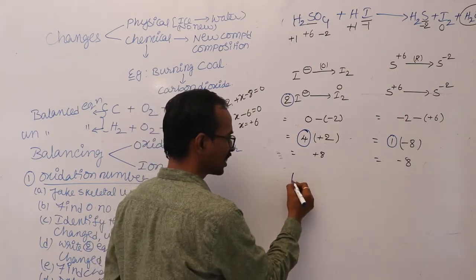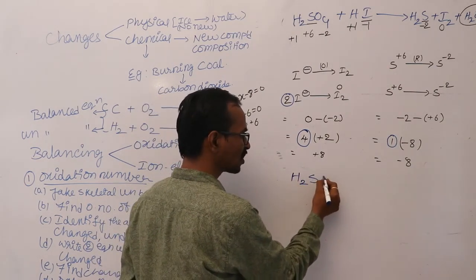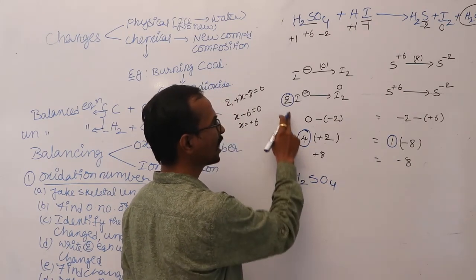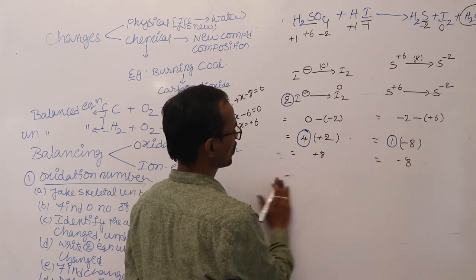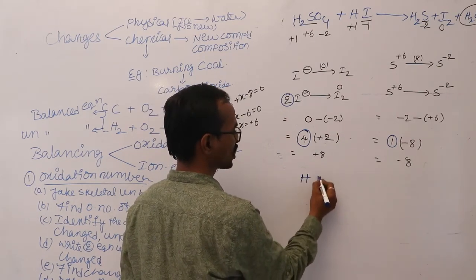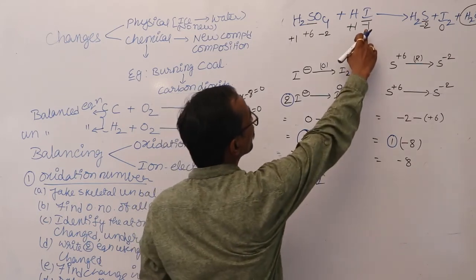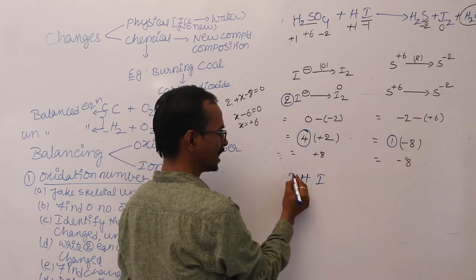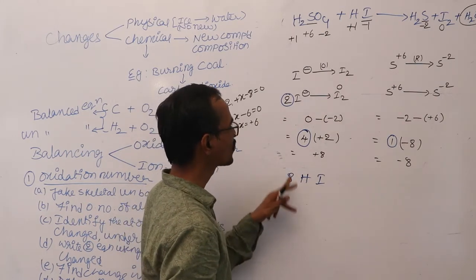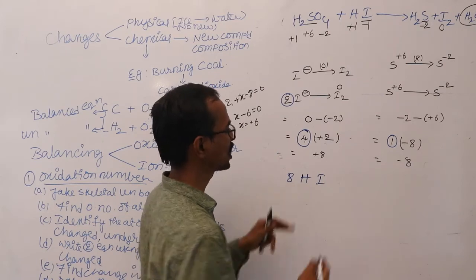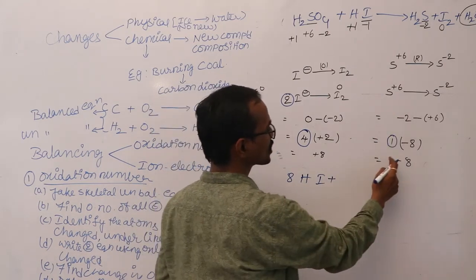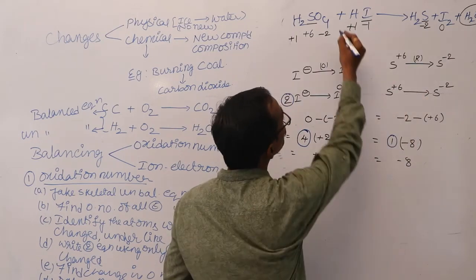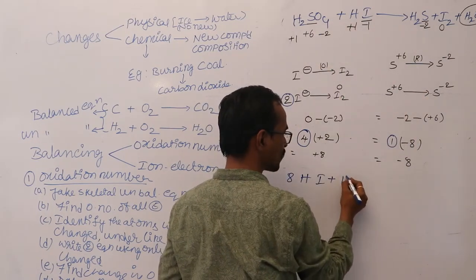So first let us take H2SO4. And what is the coefficient in front of H2SO4? Here 4 and HI, let me take HI first. Wherever you have I minus, the coefficient is 4 into 2, 8. The coefficient in front of HI you have to write is 8 HI plus sulfur. You just see the coefficient is 1 in both the cases. So you just write 1 in front of H2SO4.